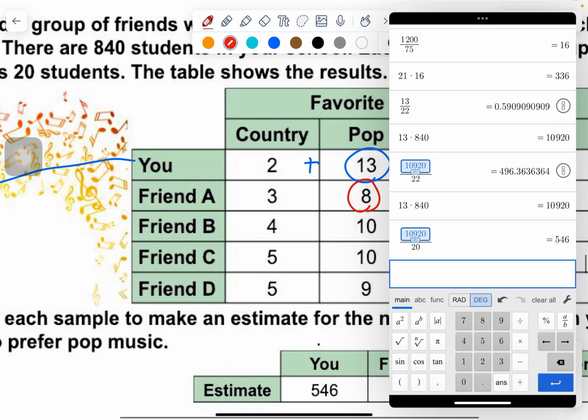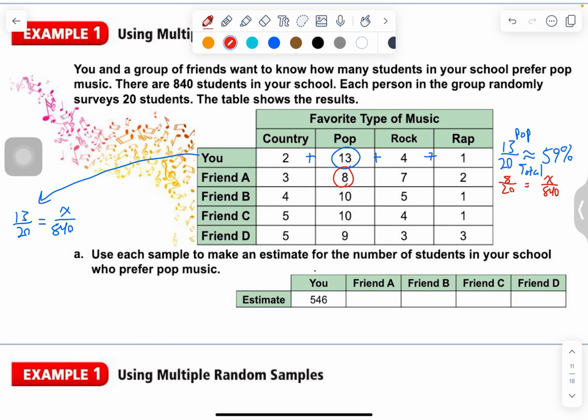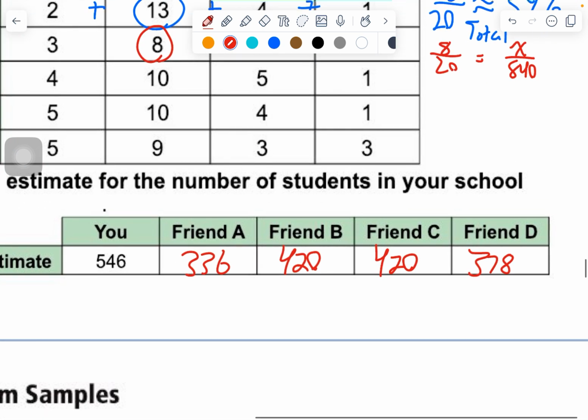Okay, so I'm just going to fill these in using the answer key. You should have got 336, 420, friend B, 420, friend C, and 378, friend D. Okay, so we've got quite a bit of what we would call variability, right? You all surveyed, you all asked about music, you've got random samples, but the results came out quite varied. You would say 546 kids prefer pop music, but this friend right here would say it's only 336. And that's a difference of 210 kids.